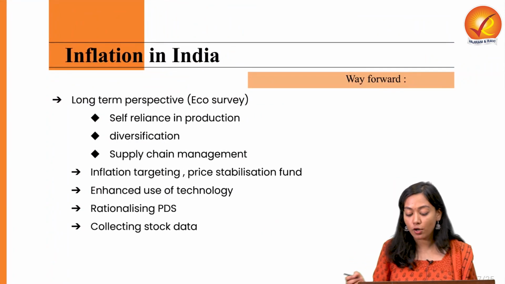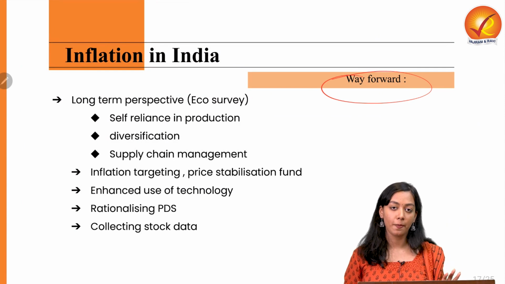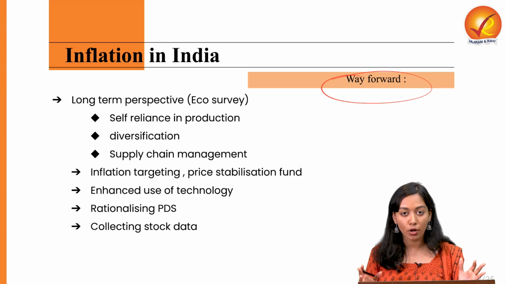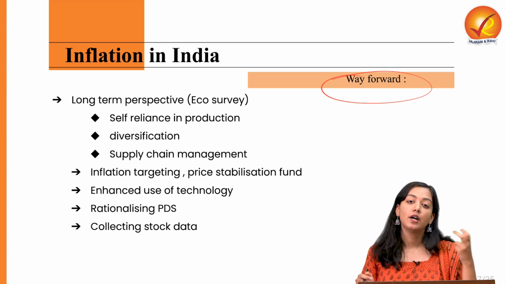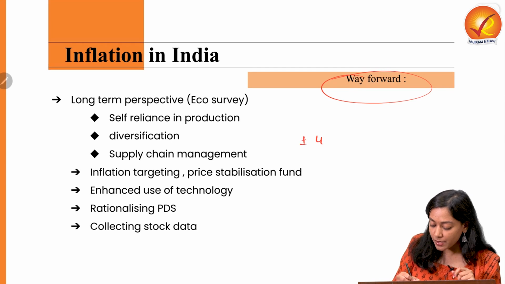Now that we have understood all of this, let's try to understand the way forward. How can we ease off the inflation? Government has been doing its own efforts. We have got monetary policy and fiscal policy to ease off the inflation. We have got inflation targeting, which is done by the monetary policy on a regular basis. The inflation target of India has been put at 4% plus or minus 2%.